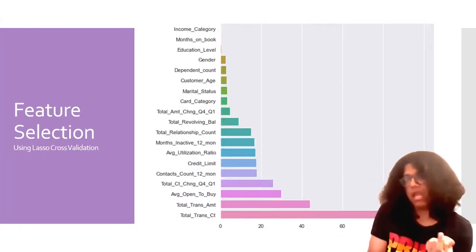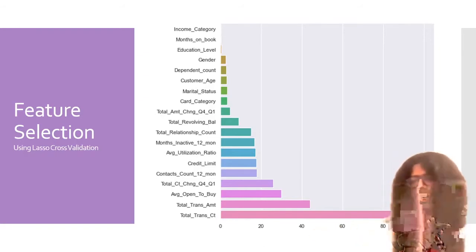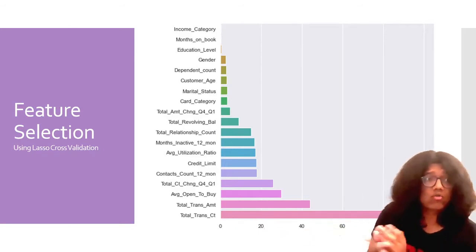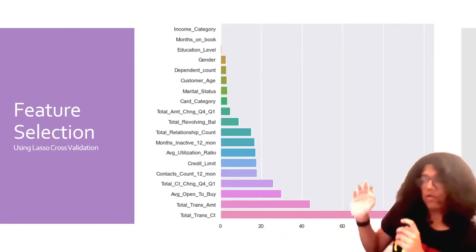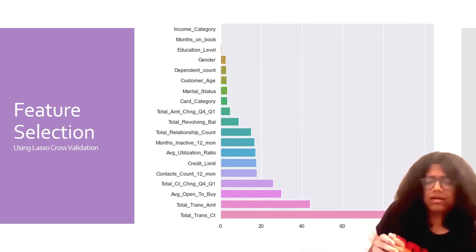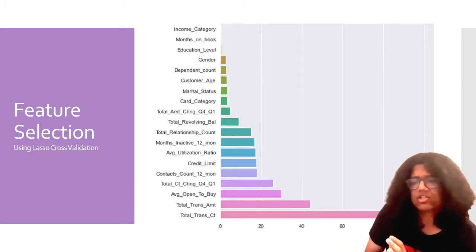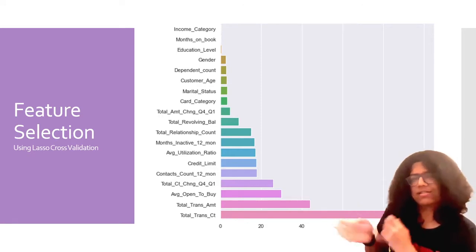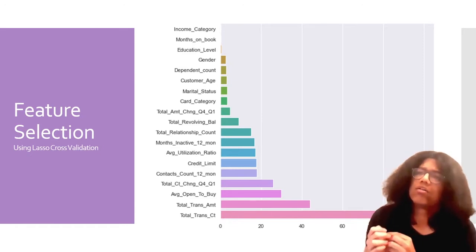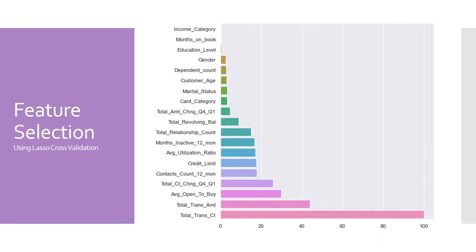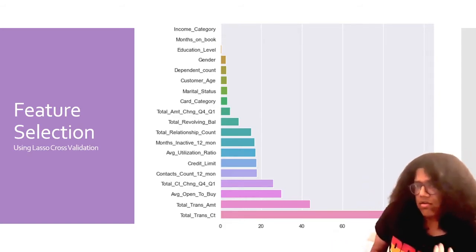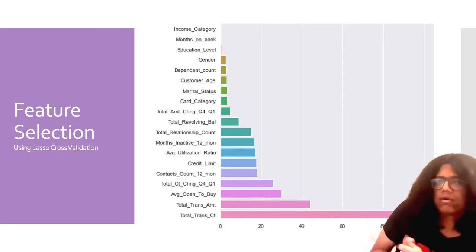However, one of the best ways is to use lasso cross-validation. I have also used recursive feature elimination, which I have talked about more in the report, and I will talk about it a bit more right now as well. But the results of lasso cross-validation are much more quantifiable in a chart and experiment presentation, so we'll talk about that more. In lasso cross-validation, we basically find out which features have the most significance. And as you can see in the chart here, they are ordered by degree of significance and by proportion of how important each is.